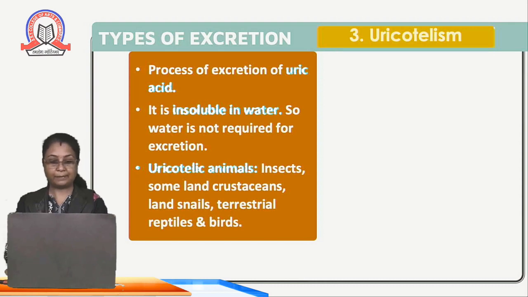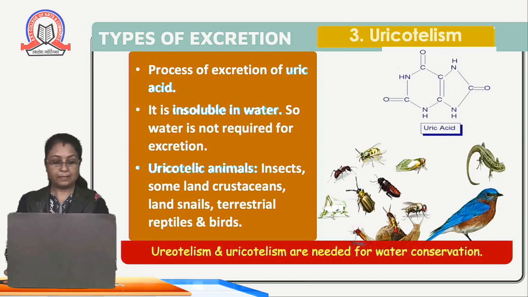If we compare ammonia, urea and uric acid, uric acid is very less toxic as compared to urea and ammonia. So here urea is converted into uric acid, and this uric acid is insoluble in water, so water is not required for excretion. Here are some examples of uricotelic animals, children: insects, some land crustaceans, land snails, terrestrial reptiles, and more.